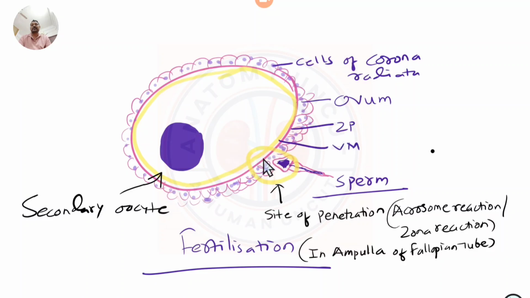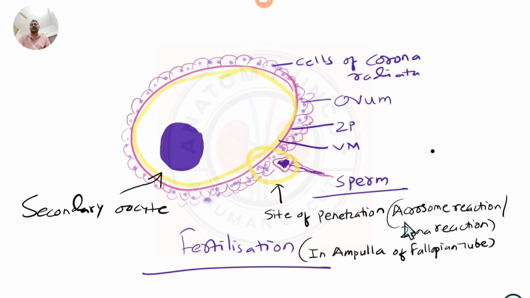You have the corona radiata, you have the zona pellucida, you have the vitelline membrane, and then the nucleus will be residing here. The two nuclei become similar in nature, and for a temporary period they remain like that, and they duplicate their material here, and then they unite to form the zygote, which immediately undergoes a lot of repeated cycles. We call it cleavage, before implantation. So this is the fertilization which happens in the ampulla of the fallopian tube.